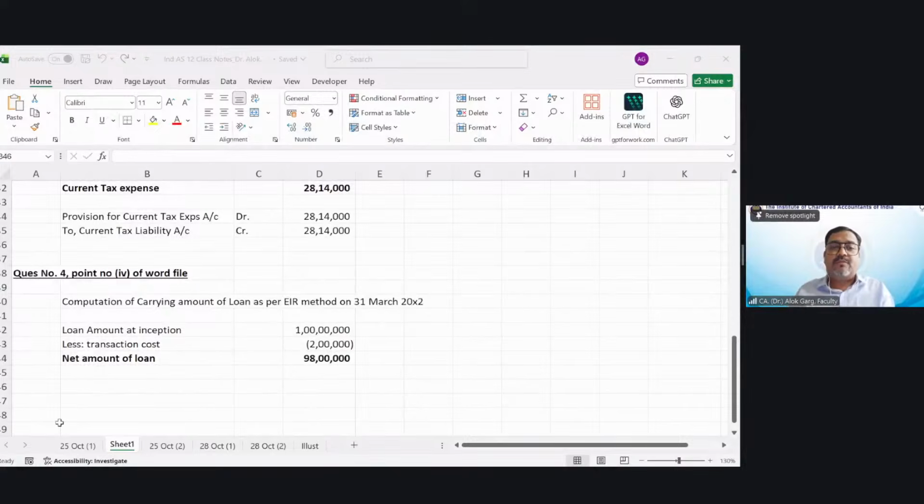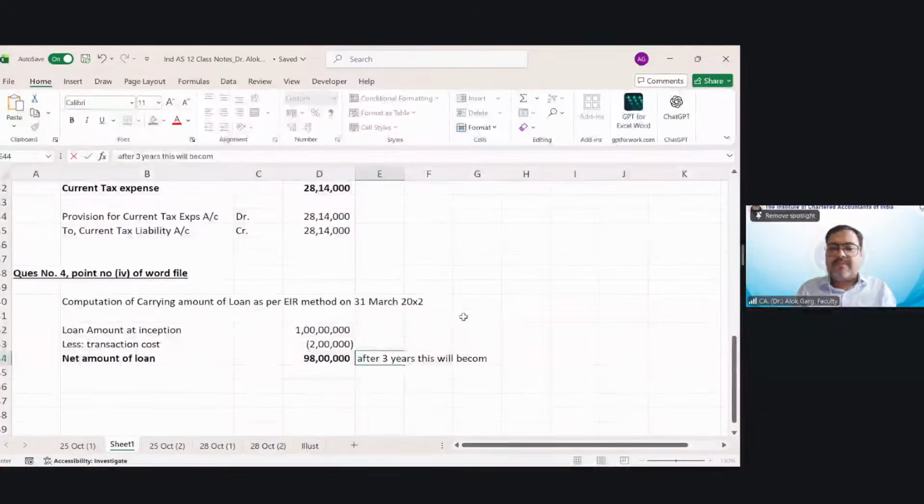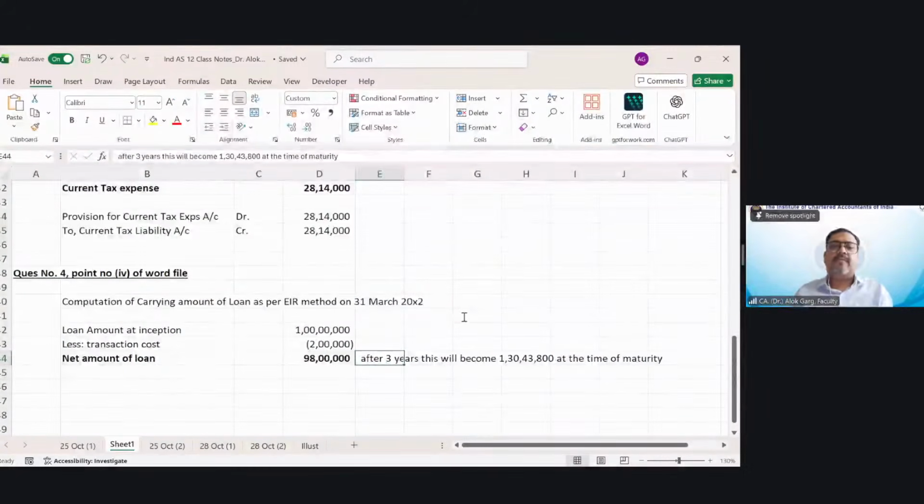130,43,800, right? So basically, the amount which you have taken, net amount 98 lakh, after 3 years, how much will this become? This will become 130,43,800 at the time of maturity.